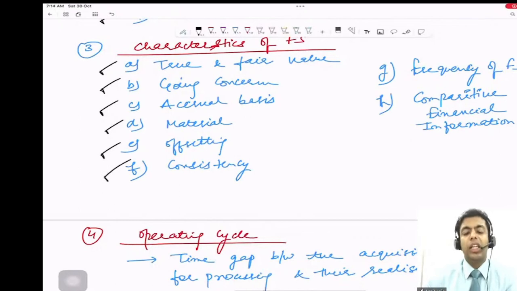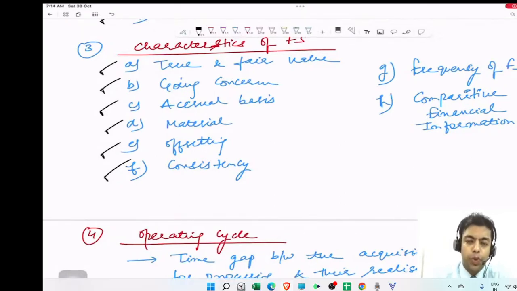Consistency. What is consistency? That means the financial statement needs to be presented in the same and consistent manner. It should not be the case that the financial statement presentation keeps on changing on a year by year basis. It should be changed only if the change results in a better presentation of the financial statement from the reader's perspective.